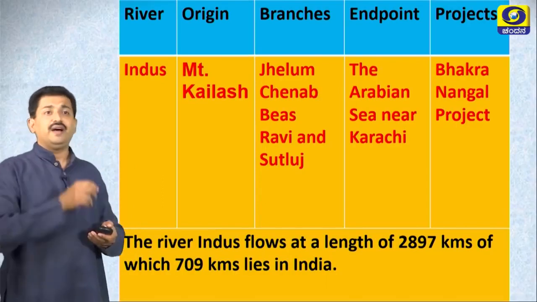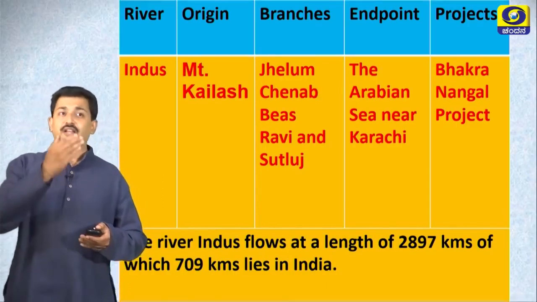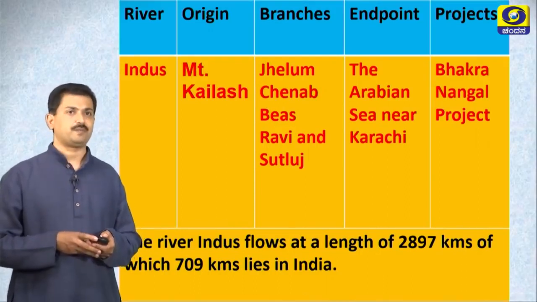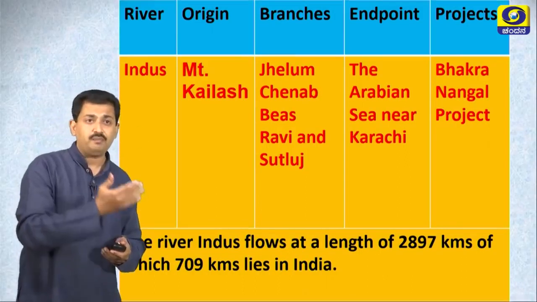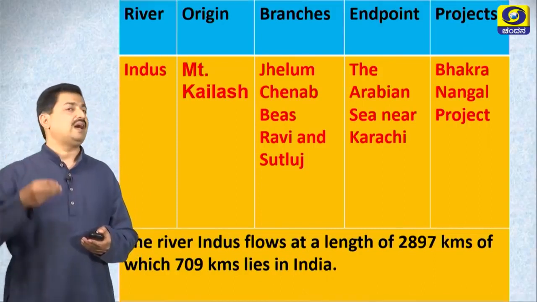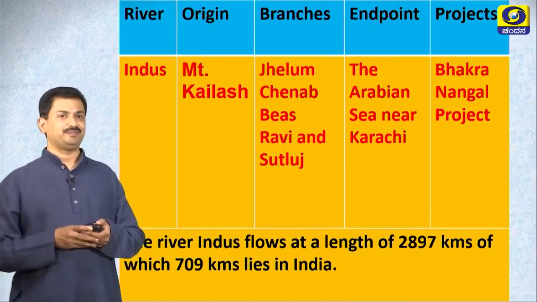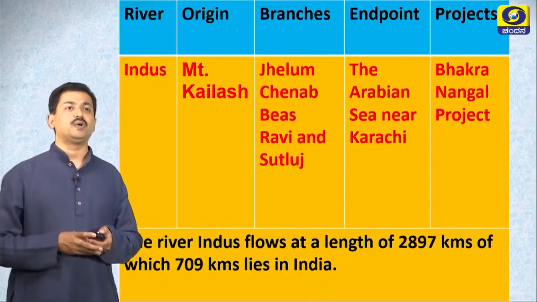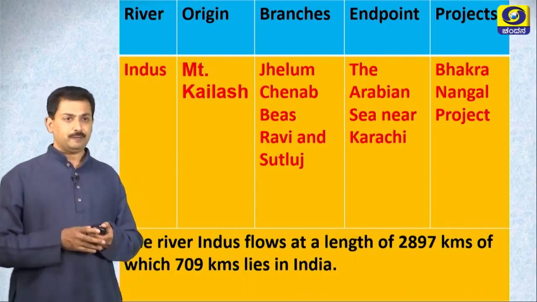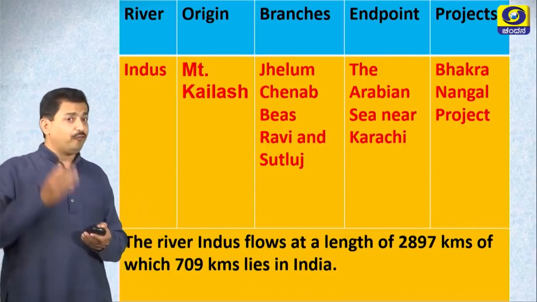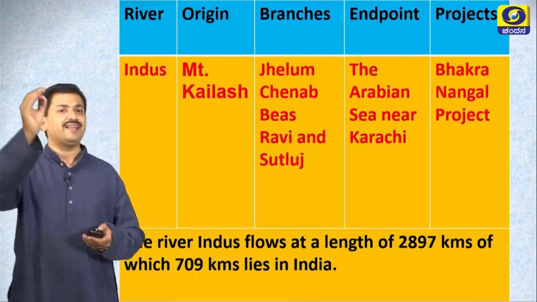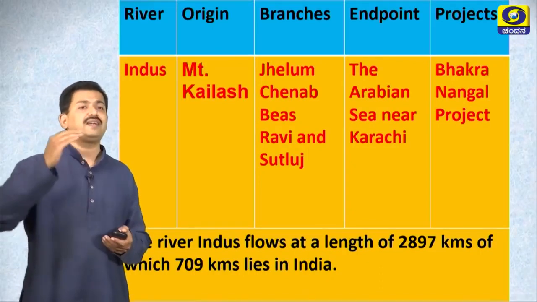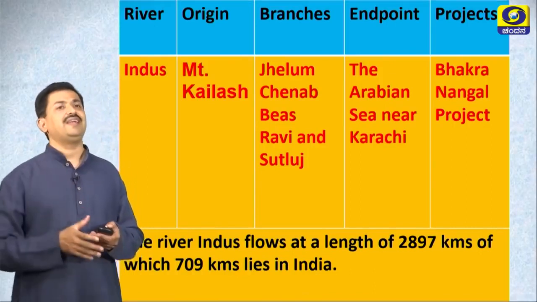First of all, river Indus. River Indus origin, you know that it is at Mount Kailash. Jhelum, Chenab, Beas, Ravi and Sutlej are its branches, correct. Its end point is in Arabian Sea. Through Karachi, it ends in the Arabian Sea. This river flows at a length of 2897 kilometers, out of which 709 kilometers flows in India.